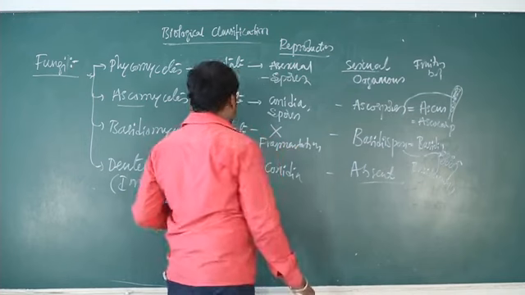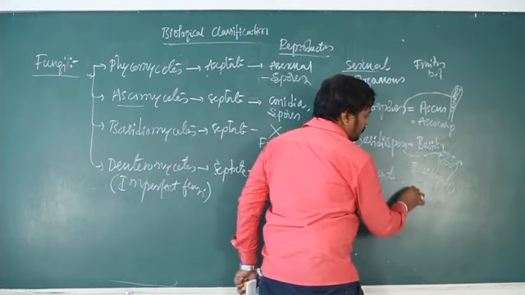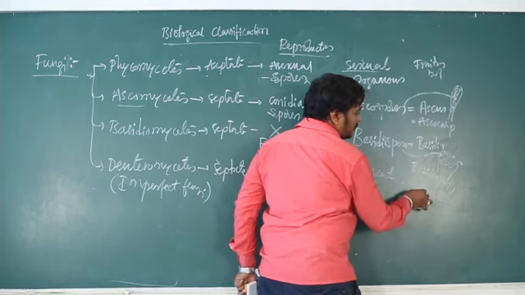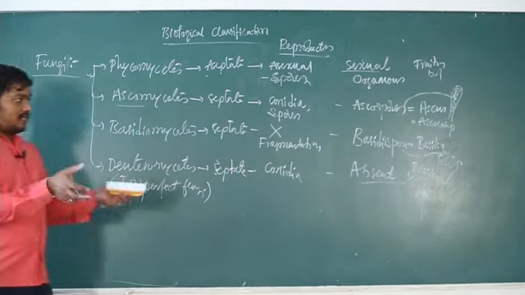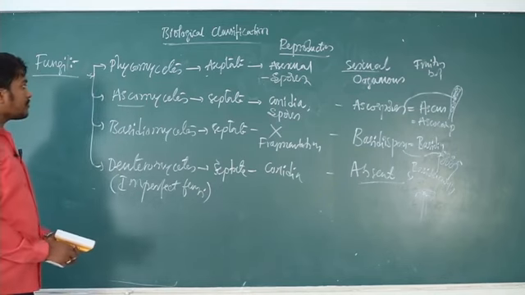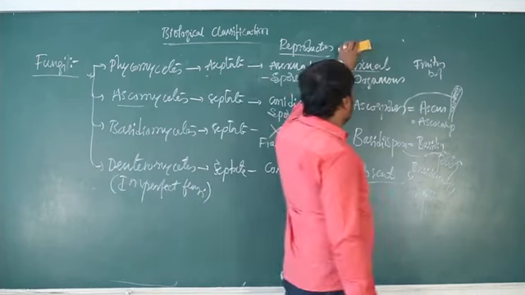In Deuteromycetes sexual reproduction is absent. The best example for basidiocarp is the mushroom, where all the mycelial groups put together form a structure called the basidiocarp. So this is the simple overview regarding all the fungal classes.